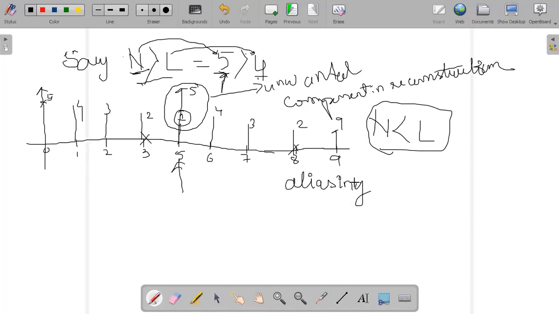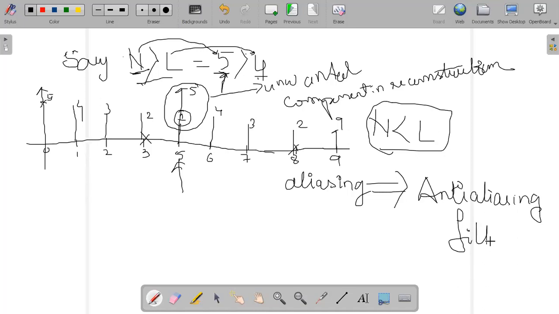So to avoid aliasing, we have one important filter, called the anti-aliasing filter. It removes this unwanted signal and reconstructs the original signal from the signals sampled by the Nyquist criteria, which is nothing but that FS should be greater than or equal to 2 times the FM value.